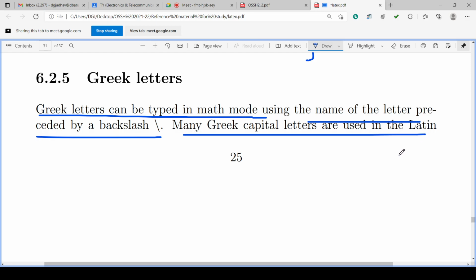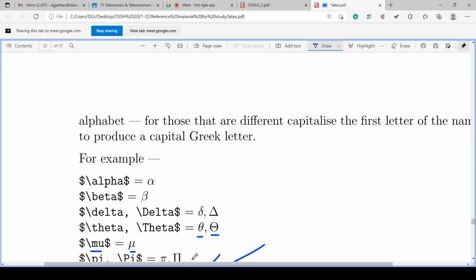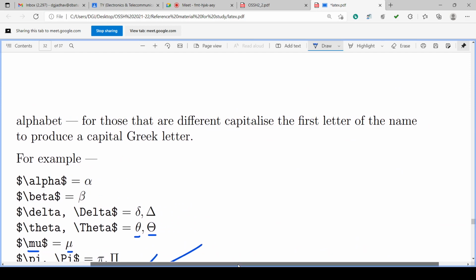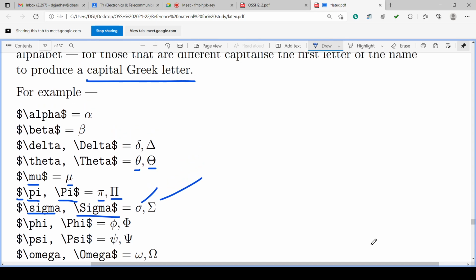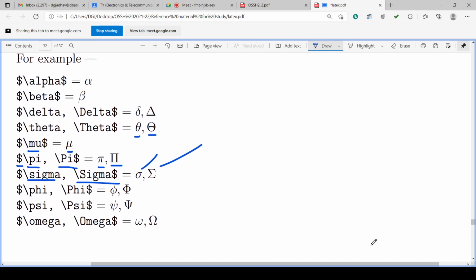A capital letter is used, as in the Latin alphabet, for those capitalized: the first letter of the name is produced as a capital Greek letter. These are the examples: alpha, beta, delta, theta, mu, pi, sigma, phi, psi or c, omega, capital and small.